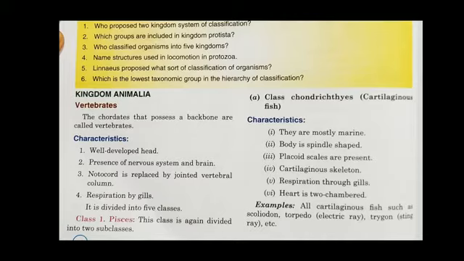It is divided into 2 subclasses. The first is the cartilaginous fish, which lives in the marine environment. Their body is spindle shaped. They have a cartilaginous skeleton, which means their skeleton is made up of cartilage, and their respiration is done through gills, and they have a 2-chambered heart. Examples can be Scoliodon, torpedo, which means electric ray, trygon, and sting ray.